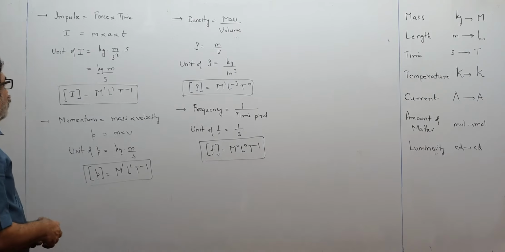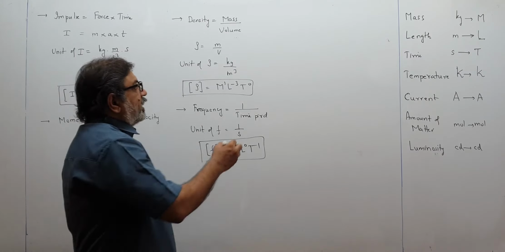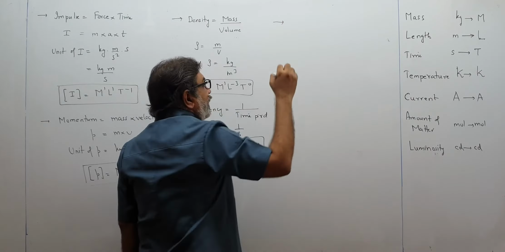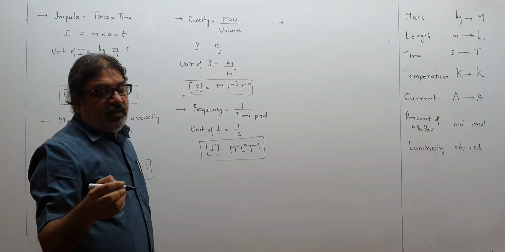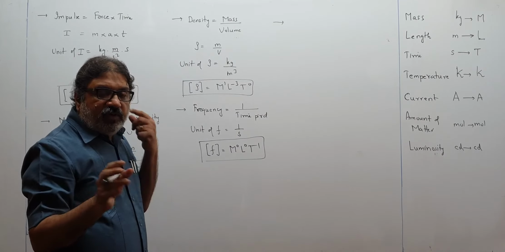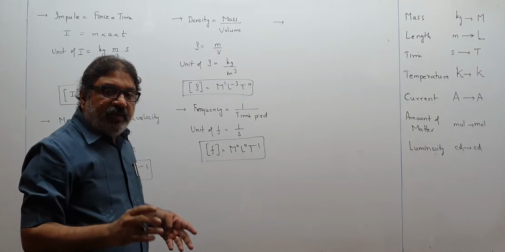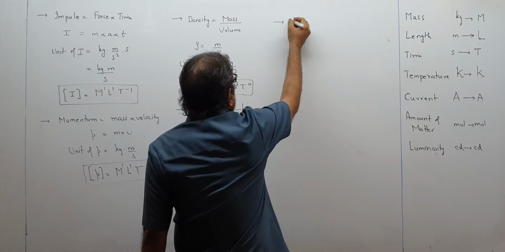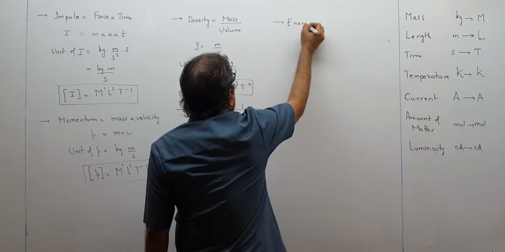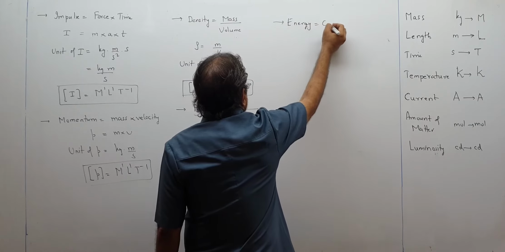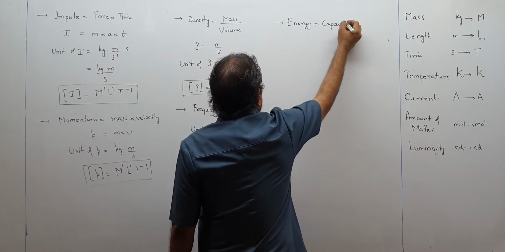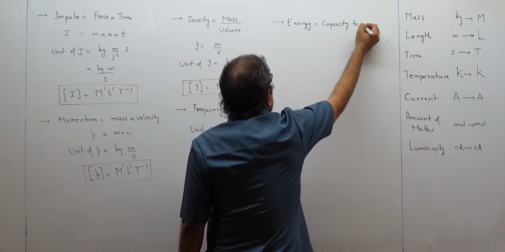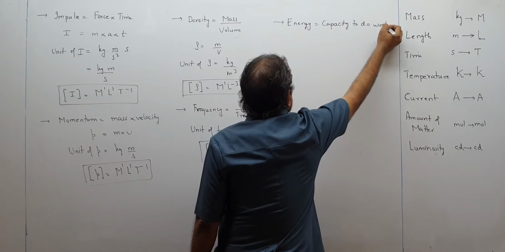So a few more I have given you, children, and if you want, again and again you are talking about kinetic energy, potential energy in class 9. Energy, it may be of whatever form, all will have the same units, and you know what energy is? Energy is capacity to do work.